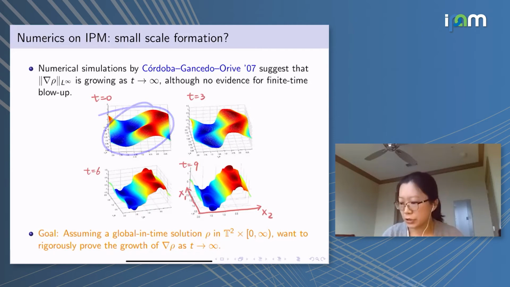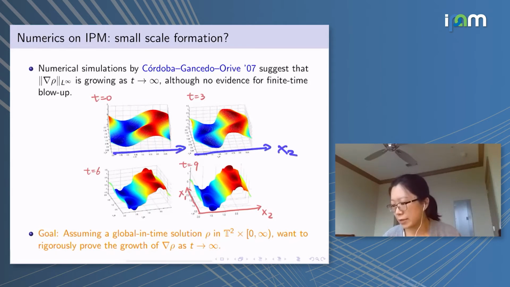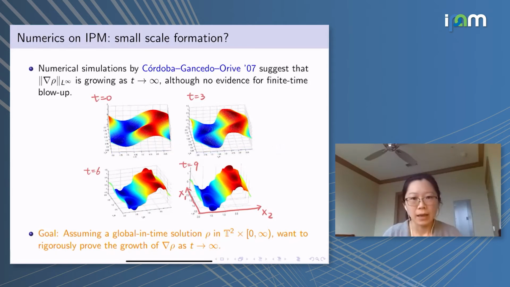This is their initial condition, and the x2 direction is the gravity direction. The simulation shows that as time increases, it tends to converge to a stratified solution, and then they zoom in to look at the level set.